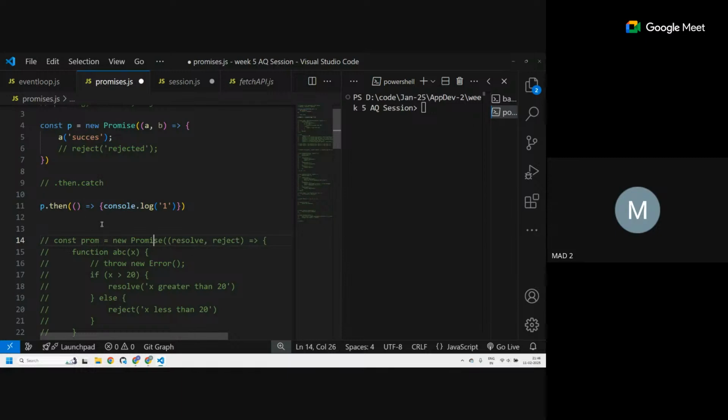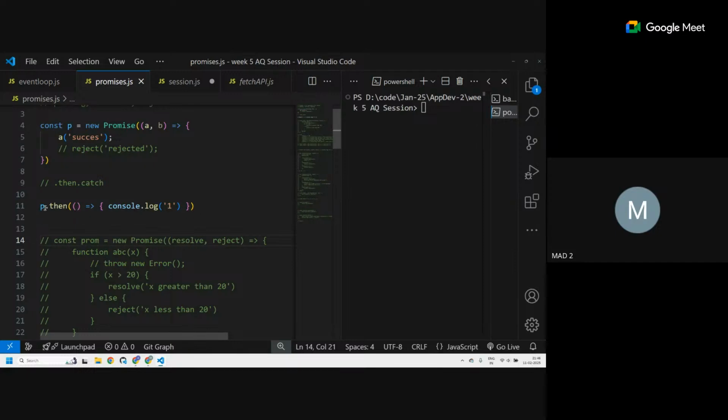What would happen here? Can anyone guess? It will print success and 1, I guess. Okay, so are we printing success anywhere? We do not have a console.log. Sorry, it will print only 1. Okay, so what is happening over here? When I say p dot then, execute this line.